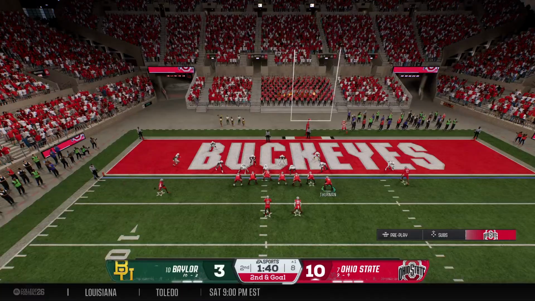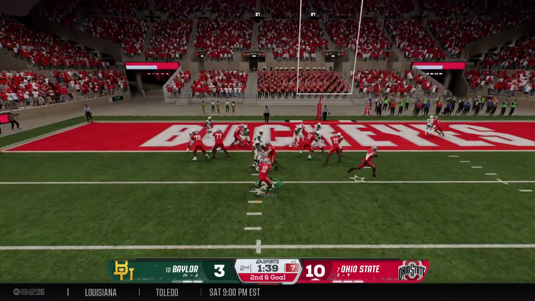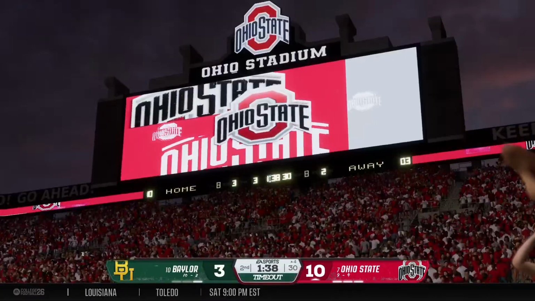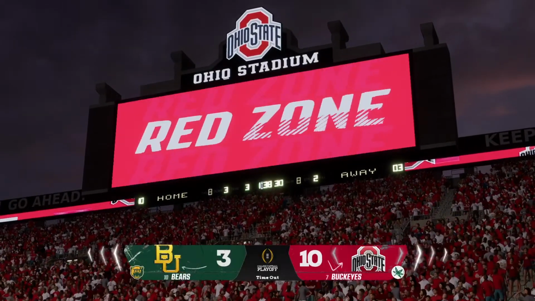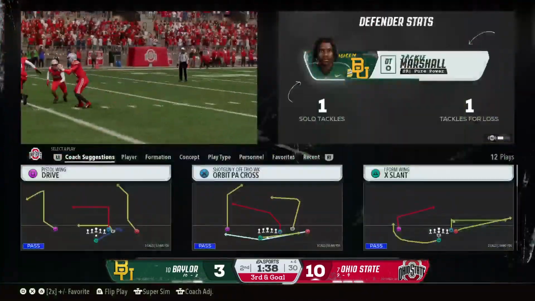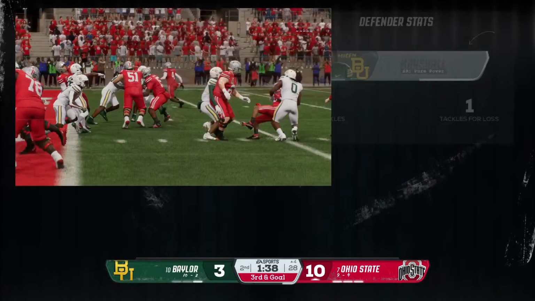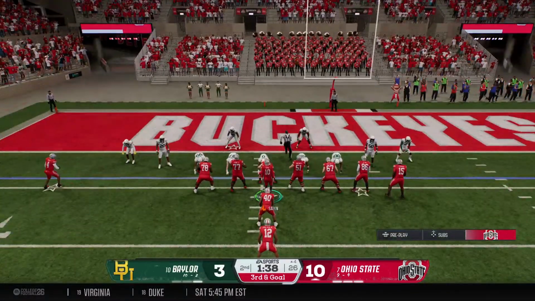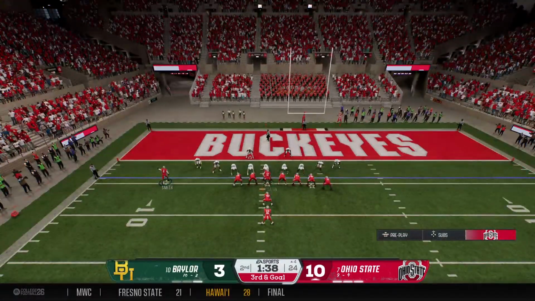And the wideout goes in motion. And they're trying to punch it in here. And he goes nowhere. Stop pulled behind the line of scrimmage. Defense spends their second timeout to try to regroup. Defense looking for a stop on third and goal.